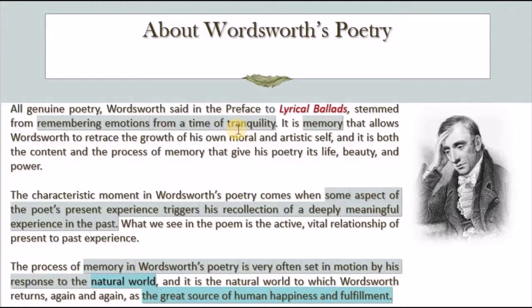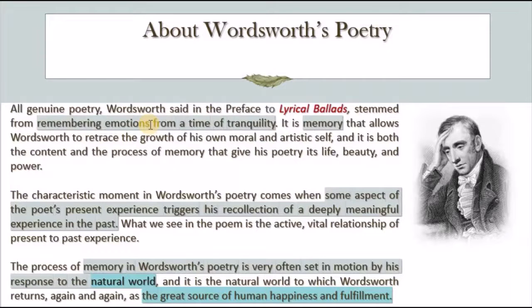Tranquility means quietude, calmness. So as a poet, you have certain experiences, you, for example, have certain memories from the past about certain things that happened to you, maybe experiences, and then you start to remember the feelings, you start to remember these emotions that you had back then, and you start writing about them.